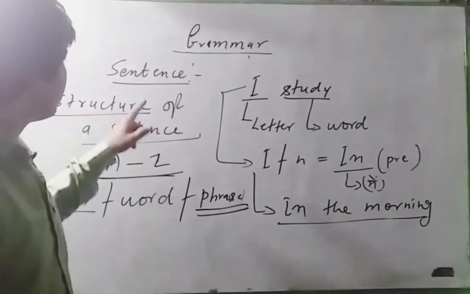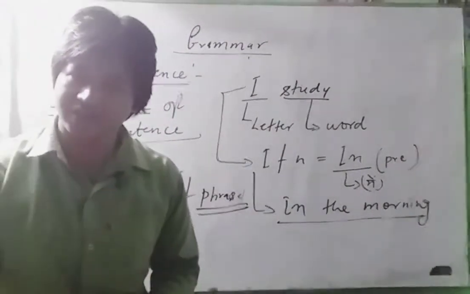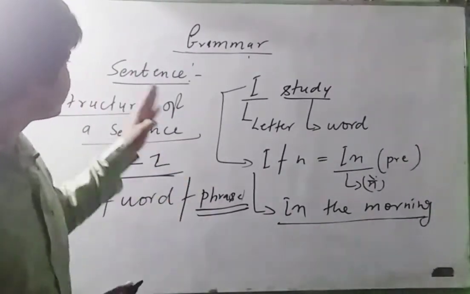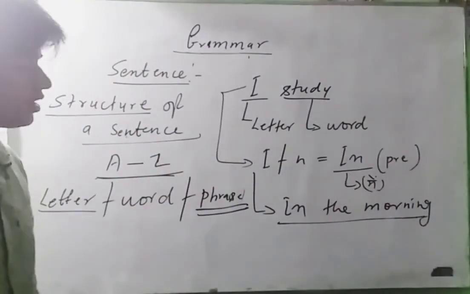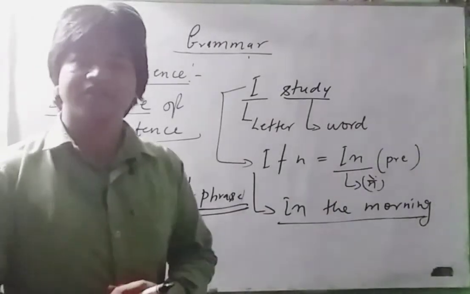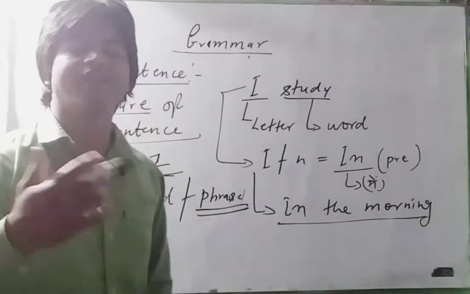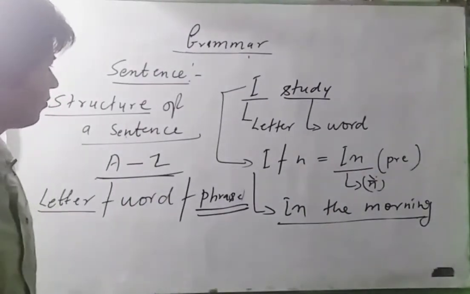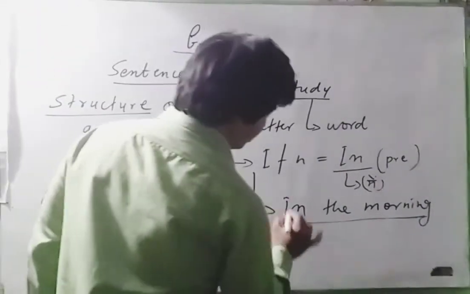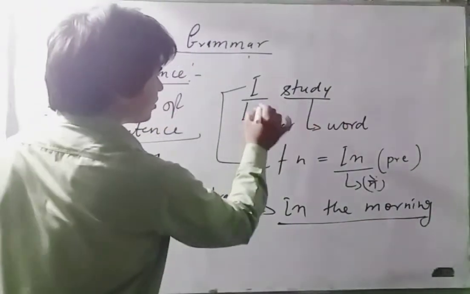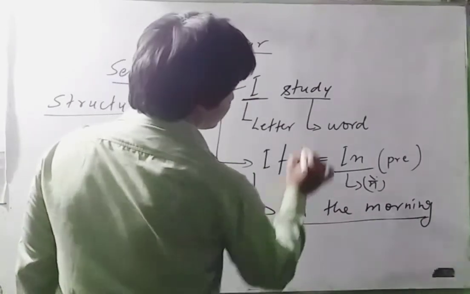And you know what is a sentence. In your previous classes, you have already studied about the sentence: what is a sentence, parts of a sentence, and kinds of sentences as well as types of sentences. Clear? Now we are going to study the next part of this. I study.